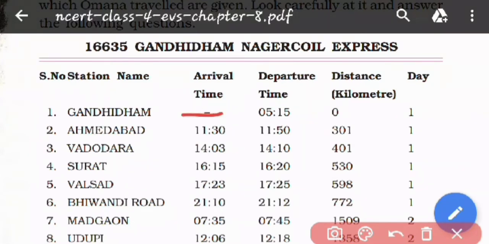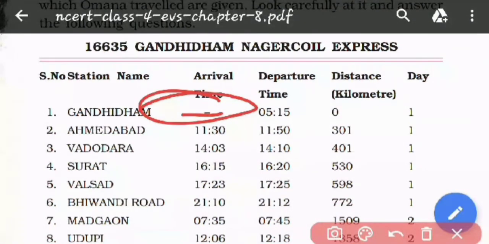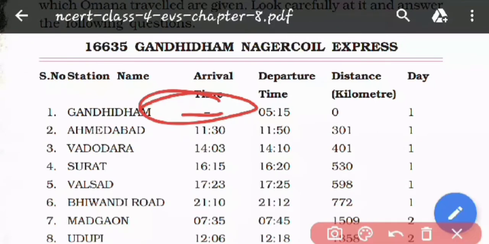Why? Can anyone tell me why this time has not been given? The arrival time at Gandhidham station. Why is this time not given?